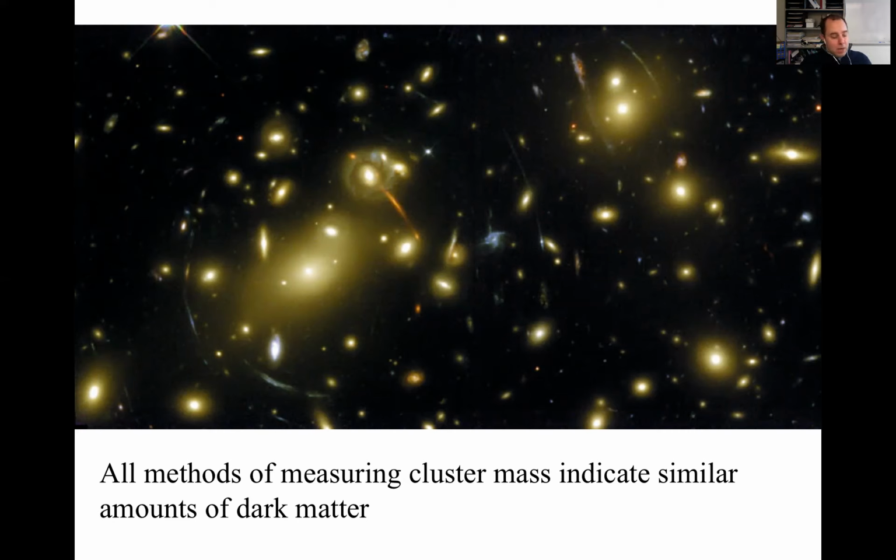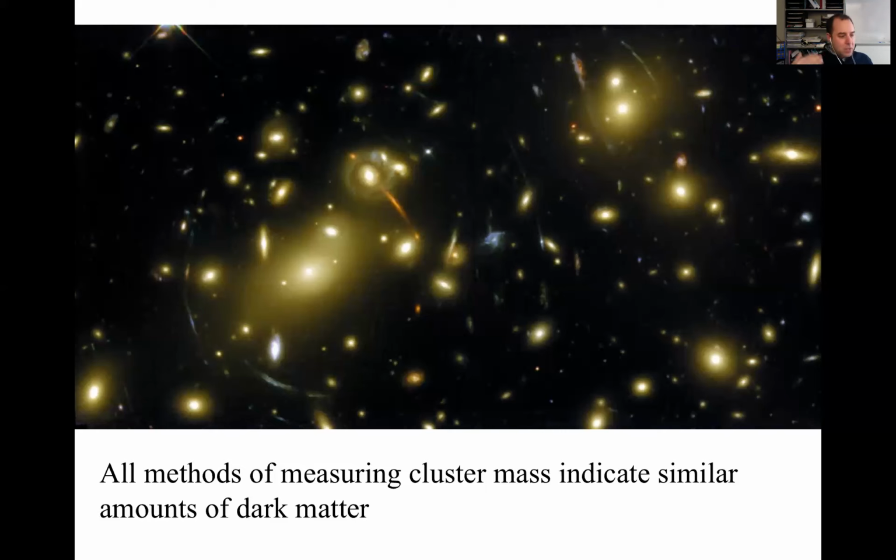You're not talking about radial velocities. You're talking about gravitational redshifts and distortions as it moves around. Totally independent way to measure the mass of something. And yet we get almost exactly the same number. So it seems to be a number that's independent of how we measure it, which lends credence to it. Maybe this is a real thing.